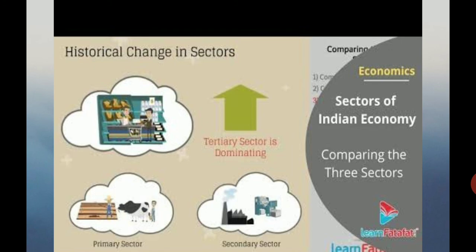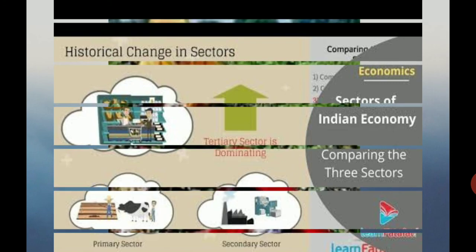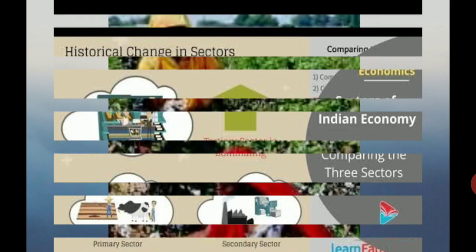And let us talk about the tertiary sector. Activities that involve providing intangible goods like services are part of the tertiary sector. Financial service, management, consultancy, telephone, and IT are good examples of service sectors.